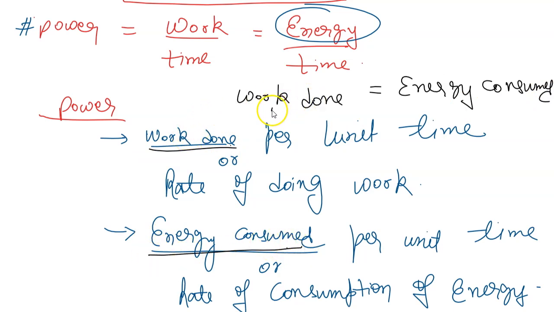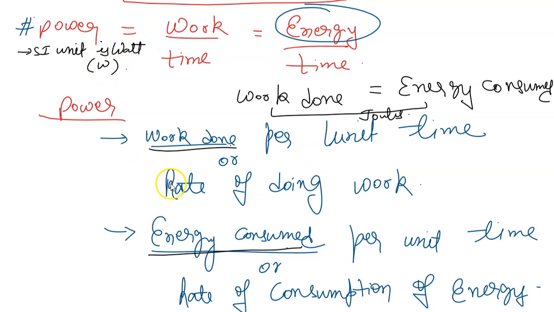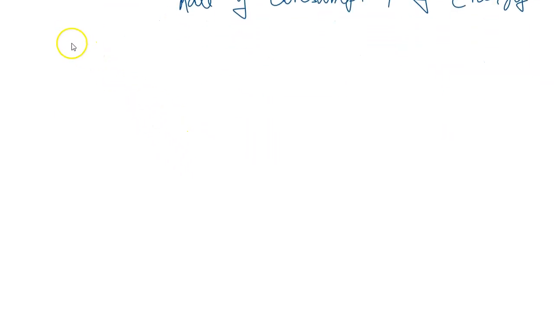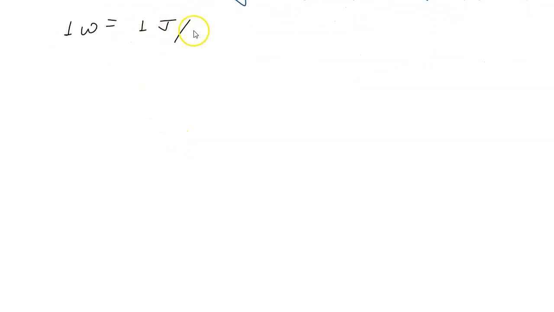The units in which work and energy were measured was joules, and the SI unit of power is watt, represented by W. It is also good to say that 1 watt is 1 joule per second.